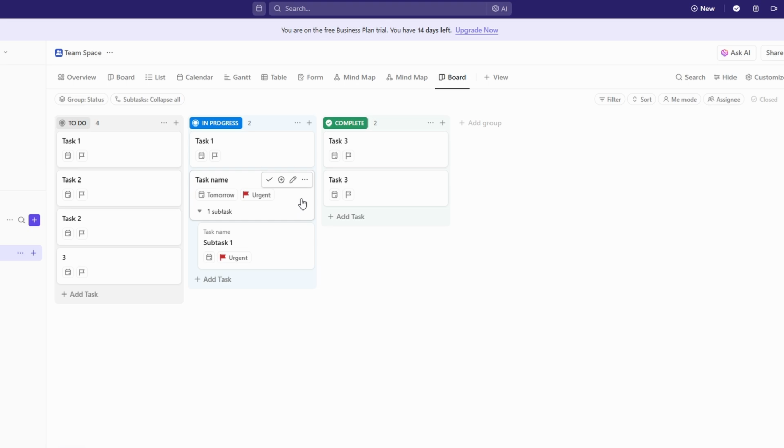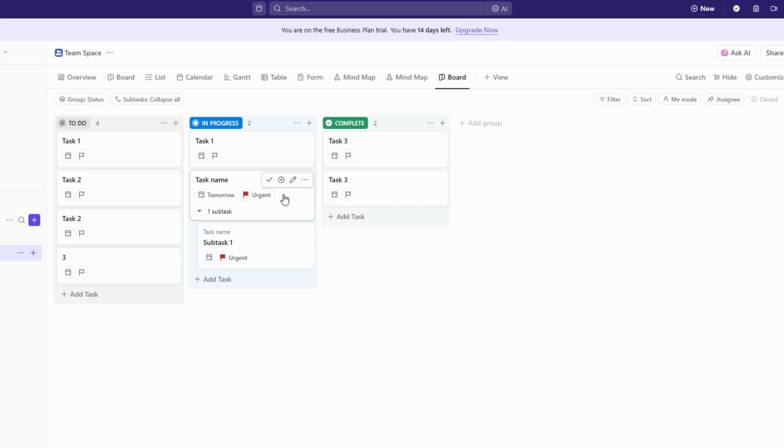You can arrange tasks within each column by factors like urgency, start date, or who's assigned to them. For instance, if you're managing a customer support board, you might want to sort tickets by response time to ensure the oldest requests are handled first. Or if you're overseeing a product development board, you can sort by team member to see who's handling what at a glance. Additionally, you can choose whether to display or hide subtasks, depending on your preference.